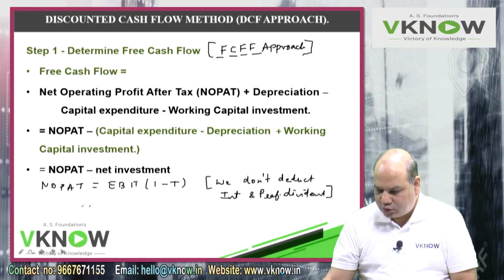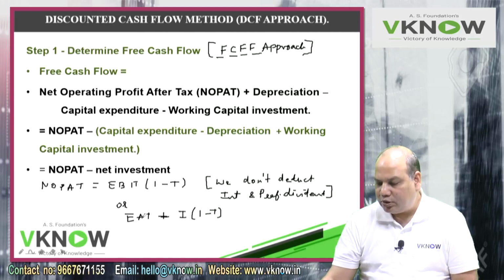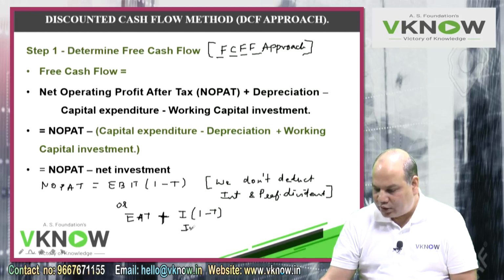Or, next line, or, if suppose you are given earning after tax, so you add back interest net of tax. EAT, earning after tax, plus add back interest net of tax, I into 1 minus T. This is called interest net of tax.